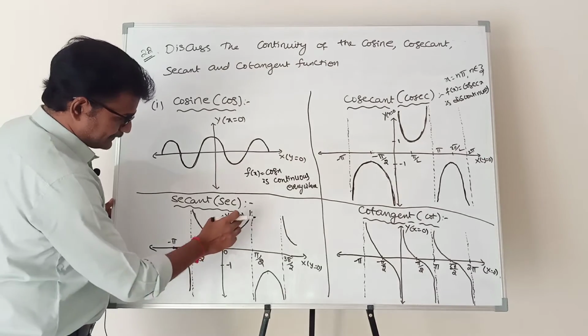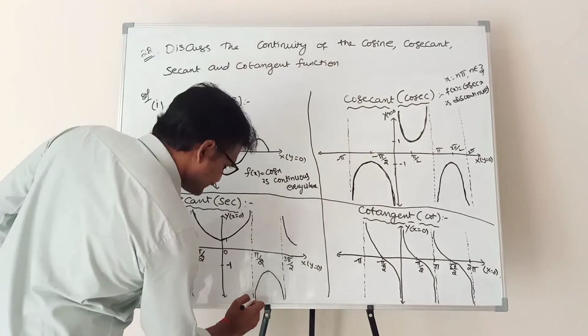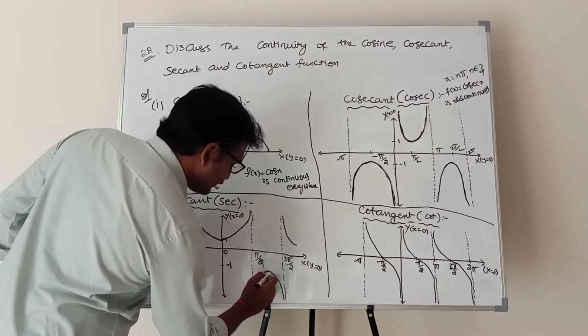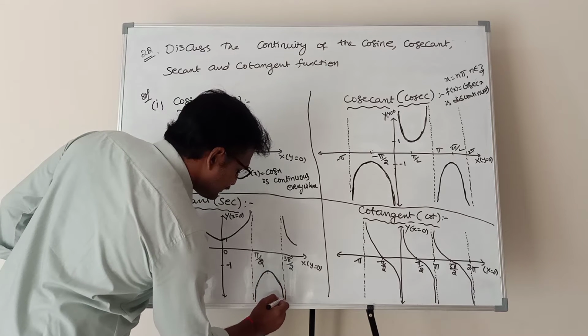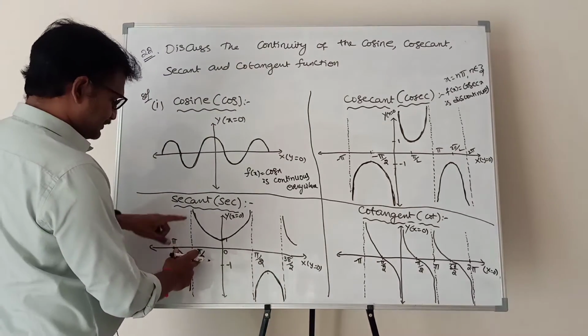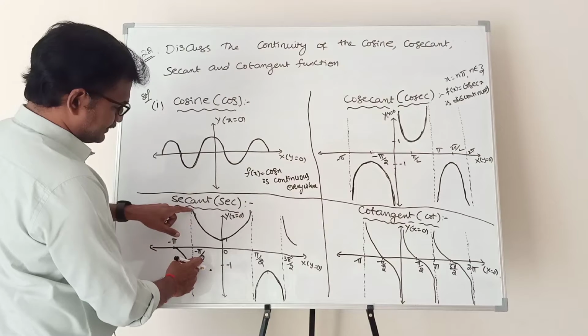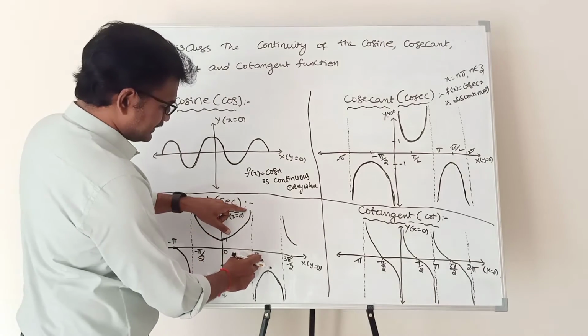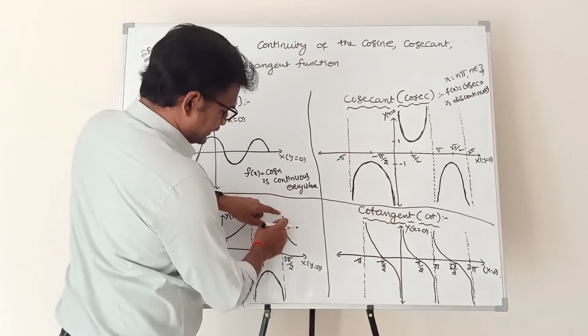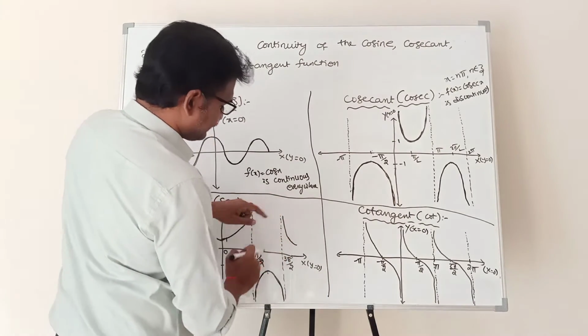At minus 90 and at plus 90. Next, at plus 90 it is infinity, and again it is approaching minus 1, and again it is going towards infinity at 3 pi by 2. So at minus pi by 2, pi by 2 and 3 pi by 2 it is infinity.